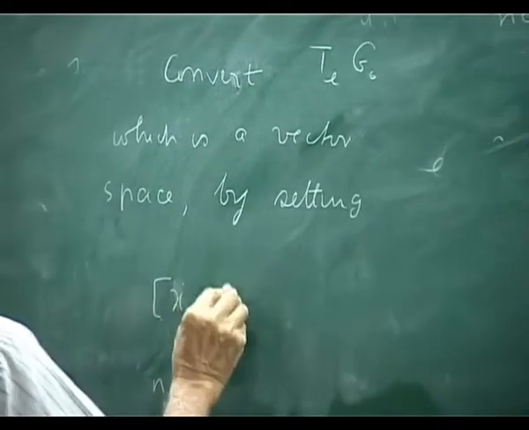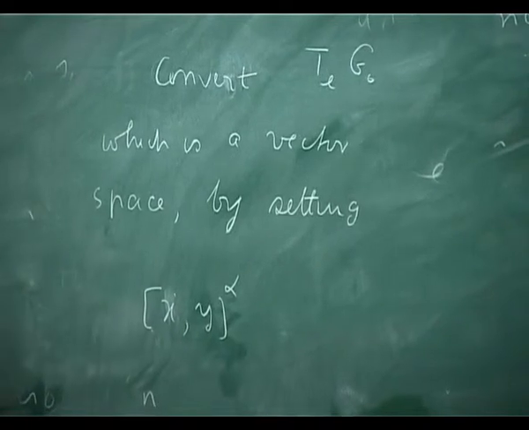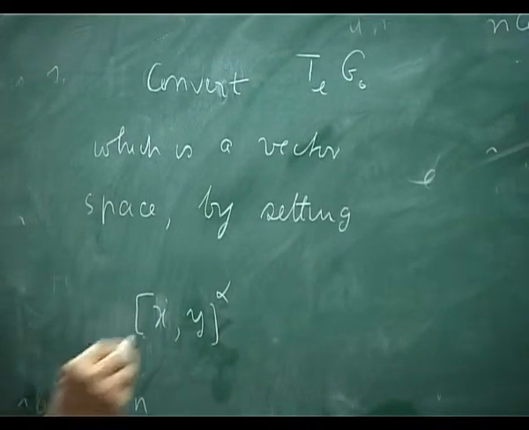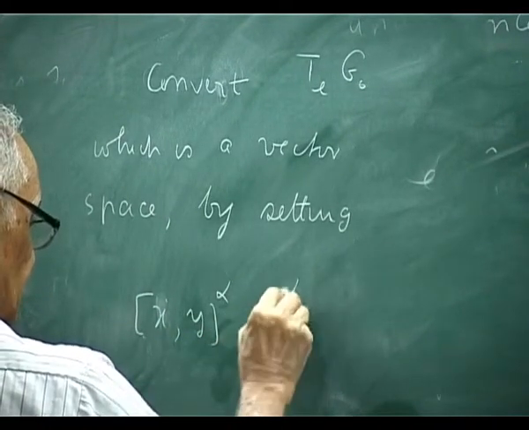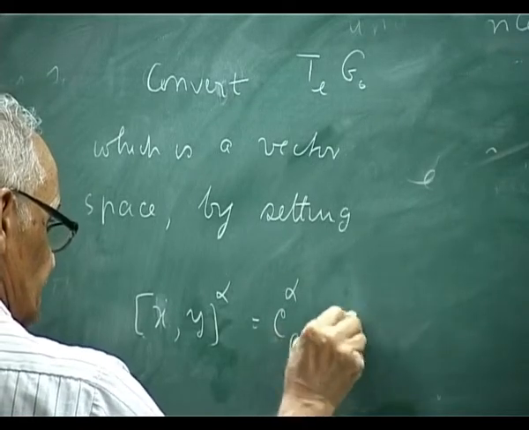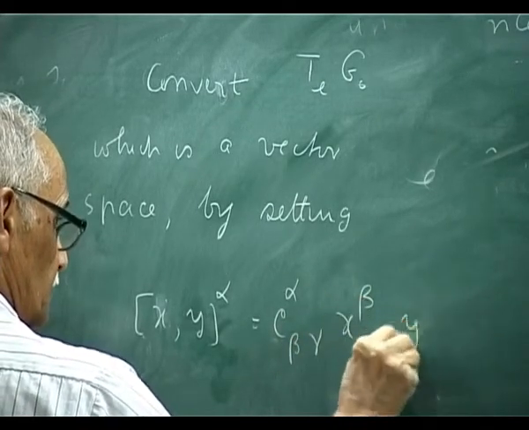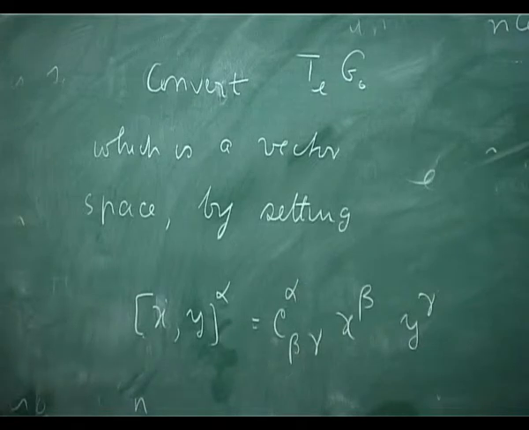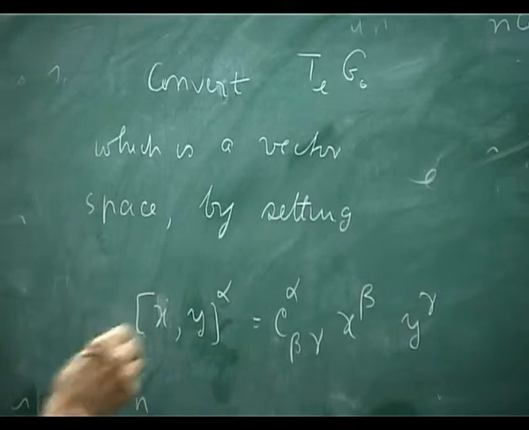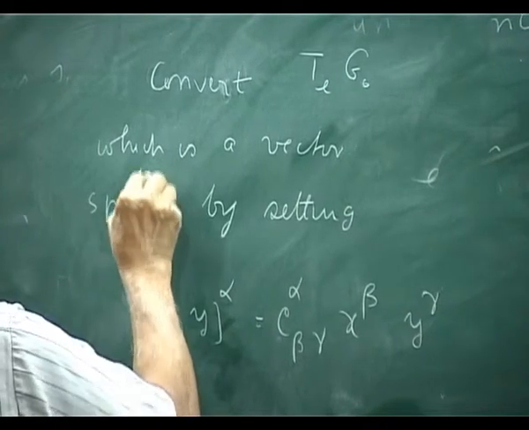I have to give you the component alpha of x y, and I set this as C alpha beta gamma x beta y gamma. I convert T, which is a vector space, okay, into a Lie algebra.